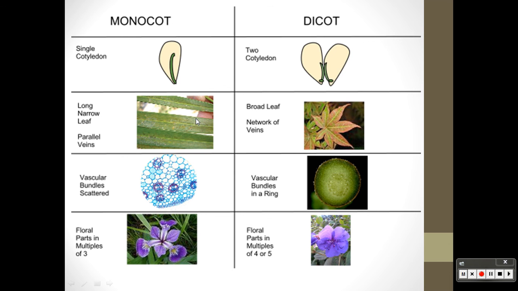You'll see a lot of it with grass. Their vascular bundles are scattered, and their flowers have parts that are in multiples of 3. Versus a dicotyledon, 2 cotyledons. Their leaves have branched veins in them, so one in the middle, and then it kind of just sticks off to the side all over the place. Their vascular bundles are in a ring, and their floral parts come in multiples of 4 and 5. So their flower has 20 or 10 or 12 versus this.